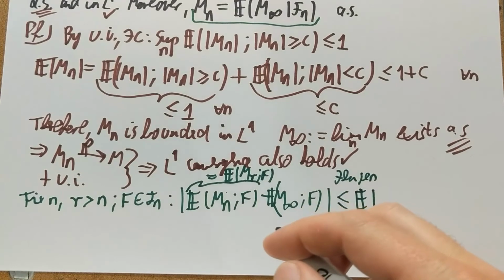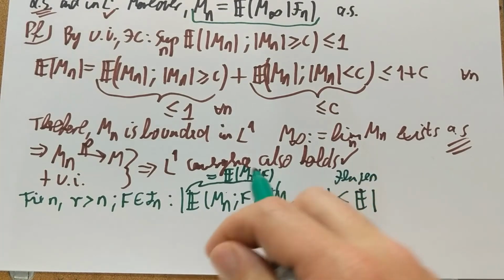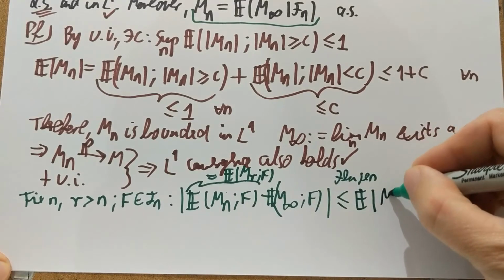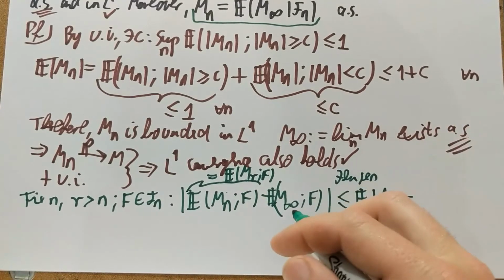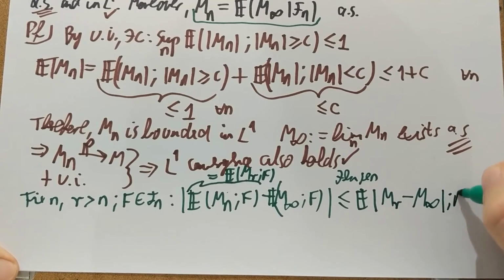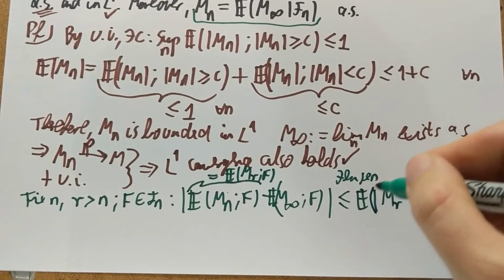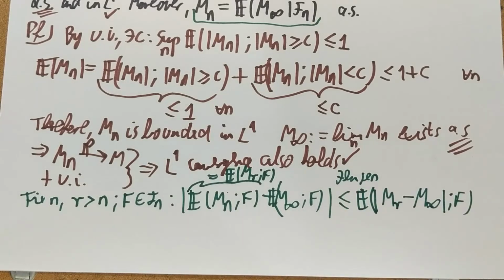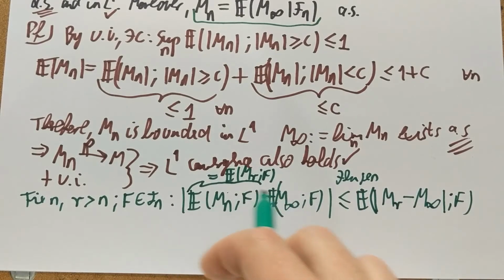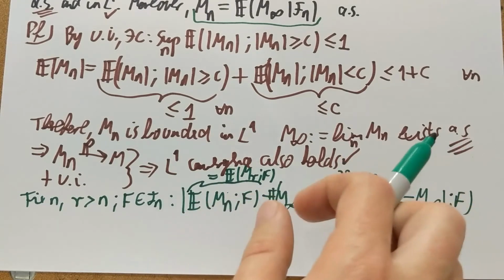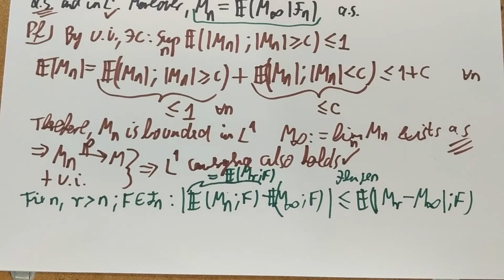So I'm going to put in the expectation of the mod of MR, M infinity, and I can actually factor out the indicator of F. That was just Jensen's inequality on MR times F, M infinity times F, and I just brought the mod inside the difference.